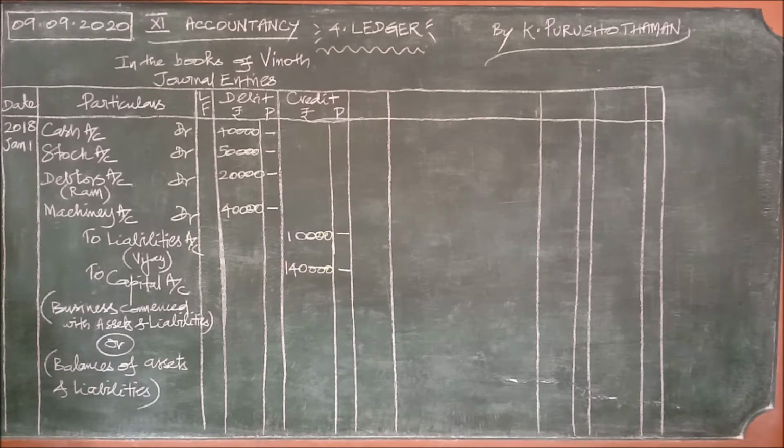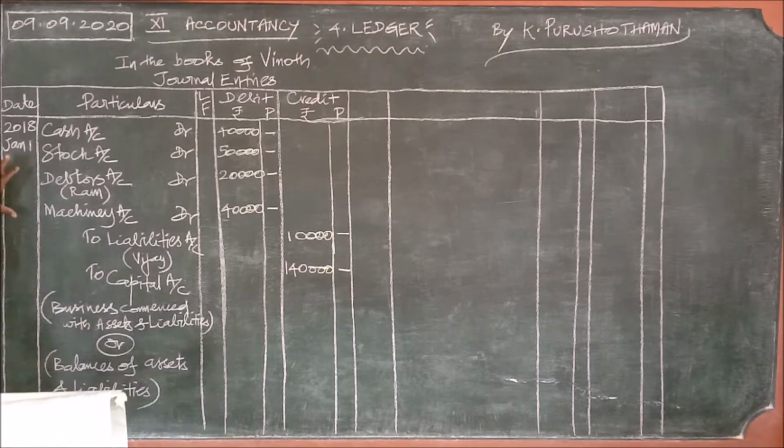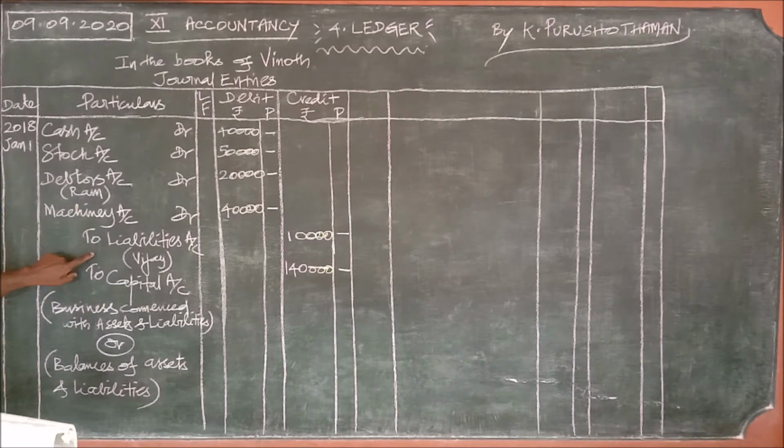Here the question is: pass the opening journal entry. Just now I said write all the assets on the debit side and the liabilities on the credit side, and the balancing figure will be the capital account. That is not the only question; in addition, post them to Vinod's capital account.